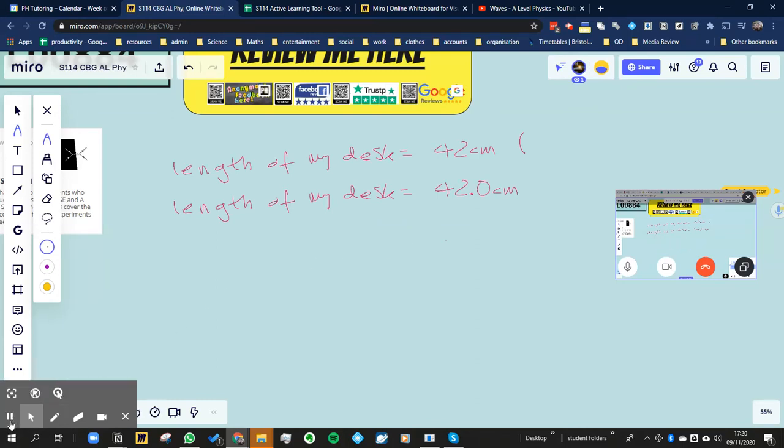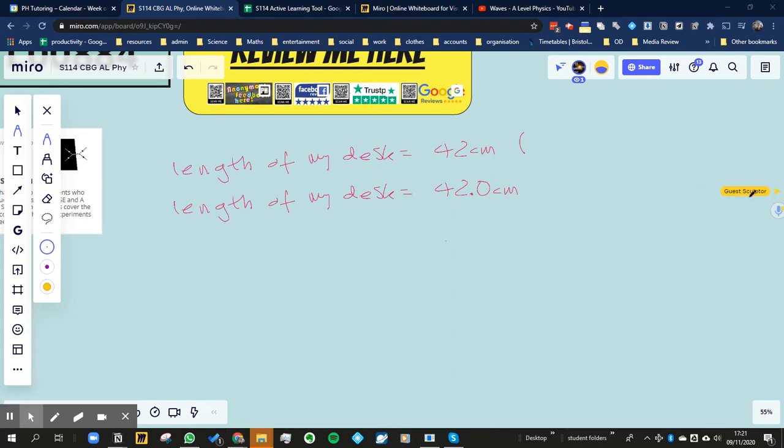So the first thing we need to understand is what does uncertainty mean? Uncertainty means, when I give you a measurement, the first thing you need to realize about any measurement is it can never, ever possibly be 100% accurate. It can't be, because you could always measure it a bit more accurately, and a bit more accurately. So nothing can really ever be exactly 42 centimeters.